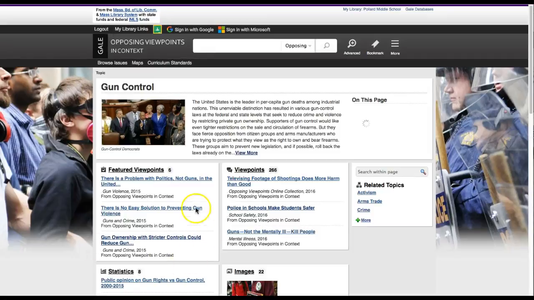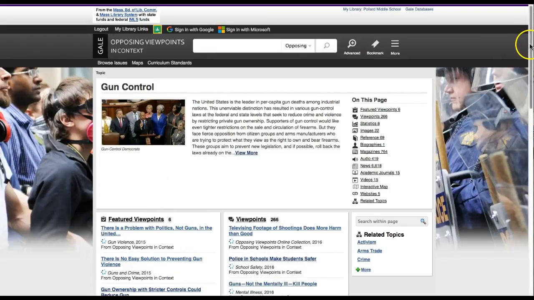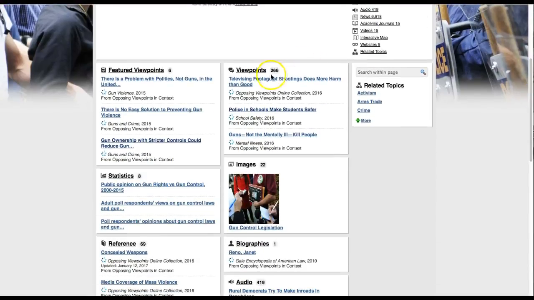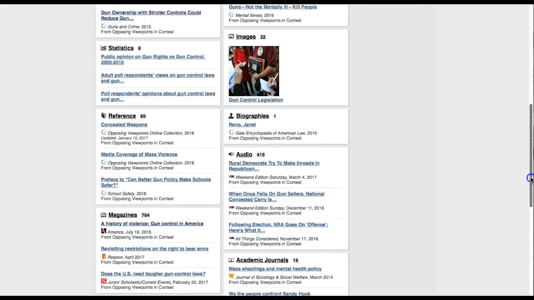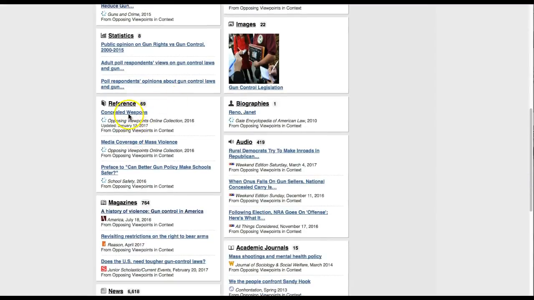And now, once you go into one, you could also take a look at the titles of some of the articles that pop up on the first page. Concealed weapons. That's a topic within itself under gun control. Whether or not people should be allowed to carry concealed weapons. Media coverage of mass violence. Should there be as much media coverage of it? Does that encourage it? That's another subtopic. Mental health policy, that's another one.